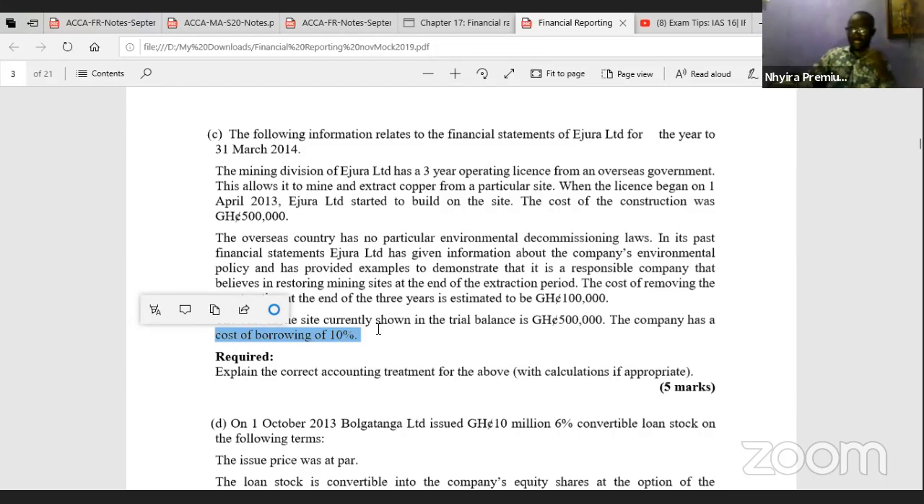So these are the three things we are interested in. Let's first see, now there is a present obligation. I've mentioned it because of the expectation that they have created and the organization's policy. So there is an obligation. Hence, we must provide for this 100,000 in the books of Nhyira Limited. So let's see how we present.